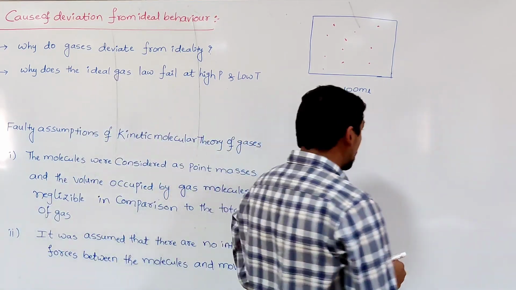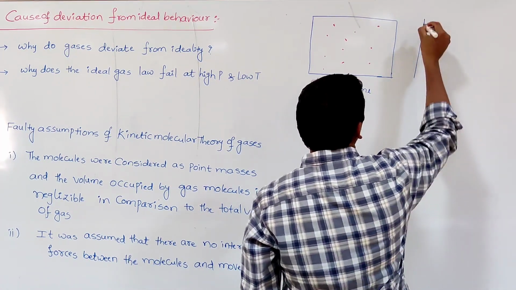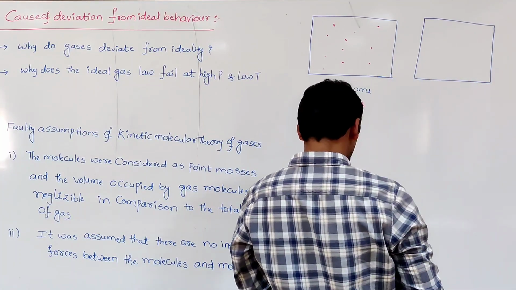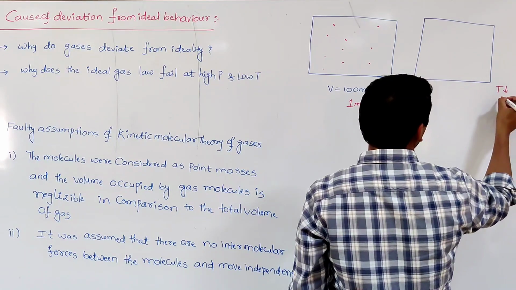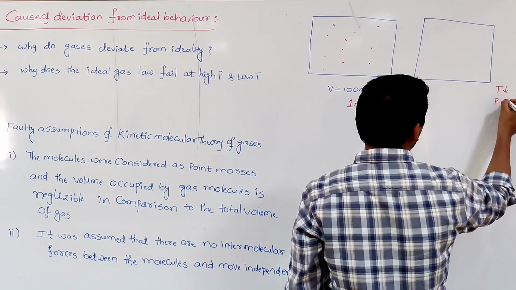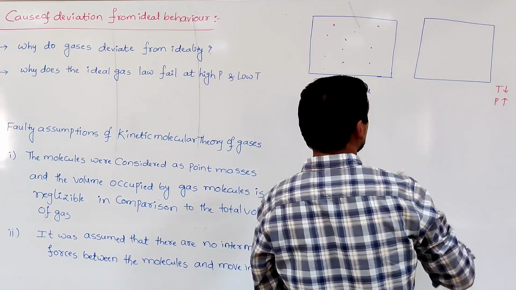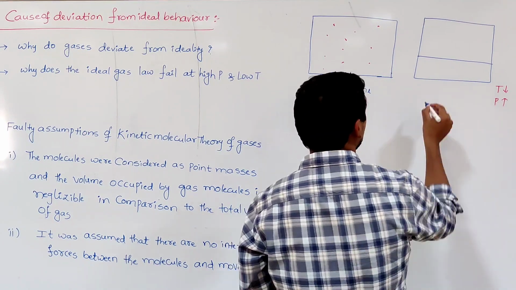But at high pressure, whenever I am decreasing the temperature and increasing the pressure, the volume of the gas decreases. The gas is compressed to a finite volume.